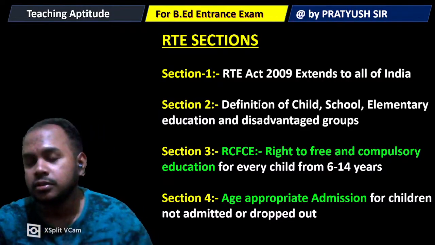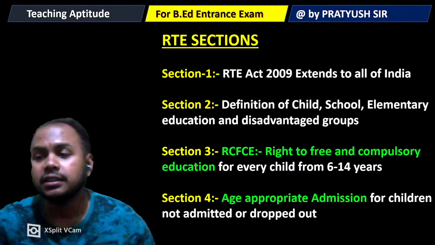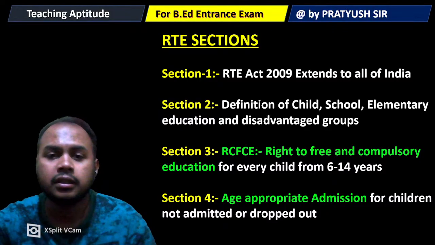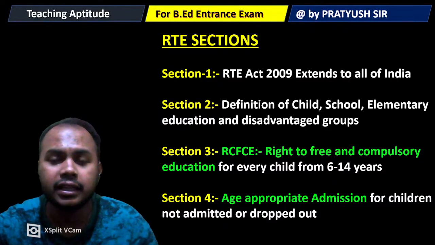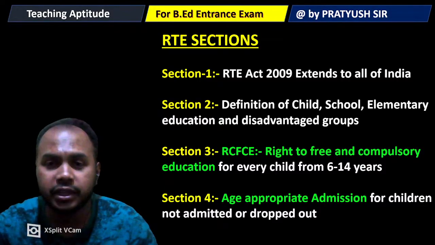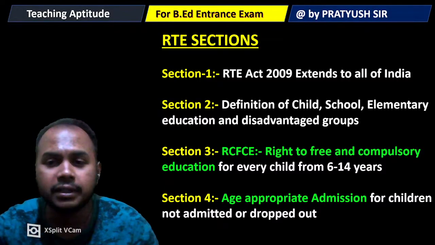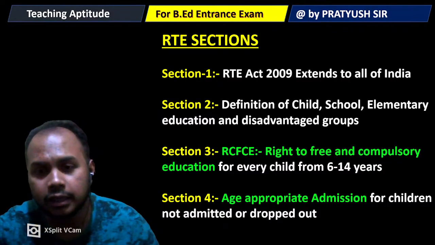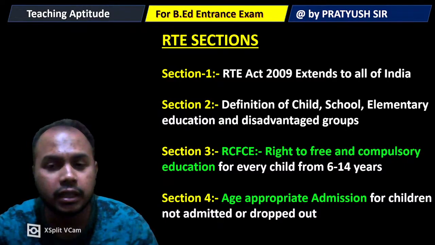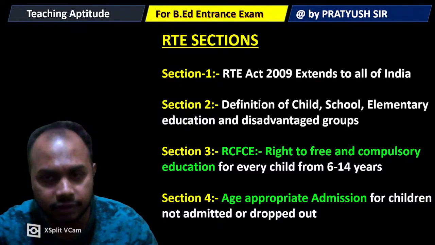Section 4 of the RTE Act basically gives the right of age appropriate admission. Sometimes some people may get delayed in getting admission, and they will not be starting from the first grade itself.